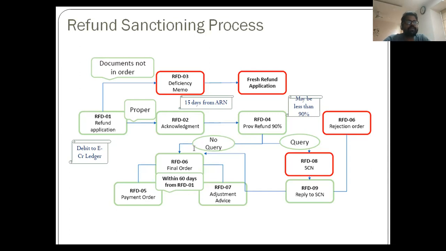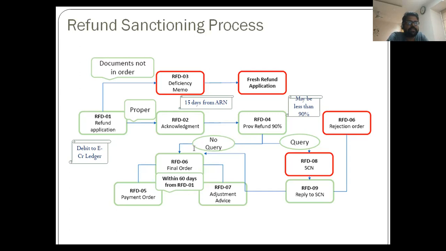As per Circular 125/44, doubts were raised whether provisional refund would be given even for a lesser amount, and it was said that he may consider a lesser amount. Then RFD8, wherein a show cause notice is issued if the officer thinks that any part or full amount is not eligible to be given as a refund, which has to be replied to within 15 days in RFD09. And then the final order RFD6 is issued. The final order may be positive, may be negative. And this has to be done within 60 days from the generation of ARN. Otherwise, there is a 6% interest provision.